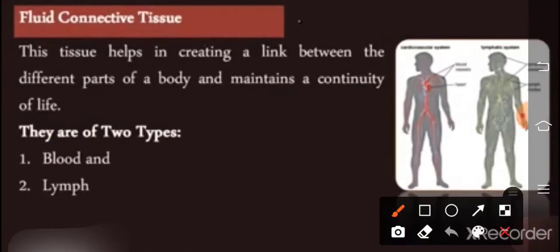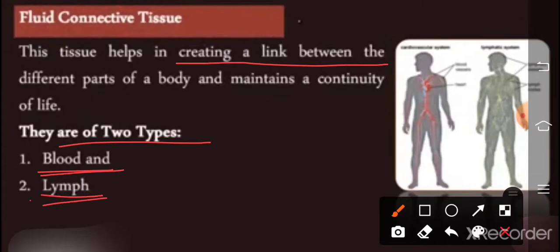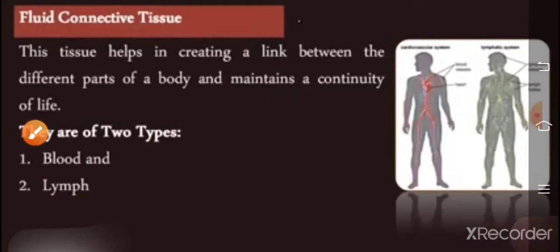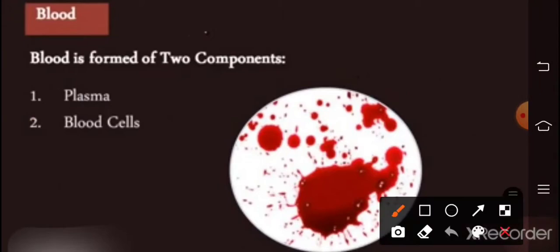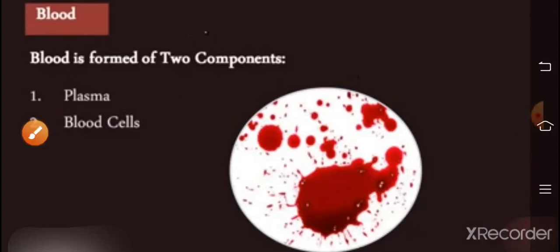Fluid connective tissue helps in creating a link between the different parts of the body and maintains the continuity of life. These are of two types: blood and lymph. First of all, we will read about the blood. Blood is a fluid connective tissue, and it is formed of two components: plasma and blood cells.